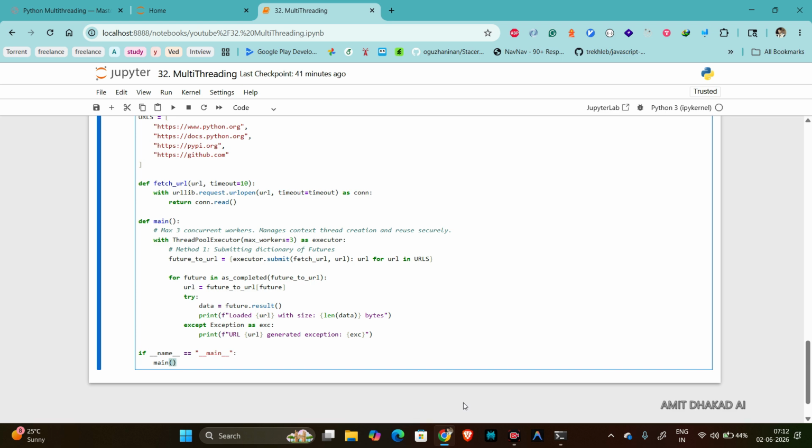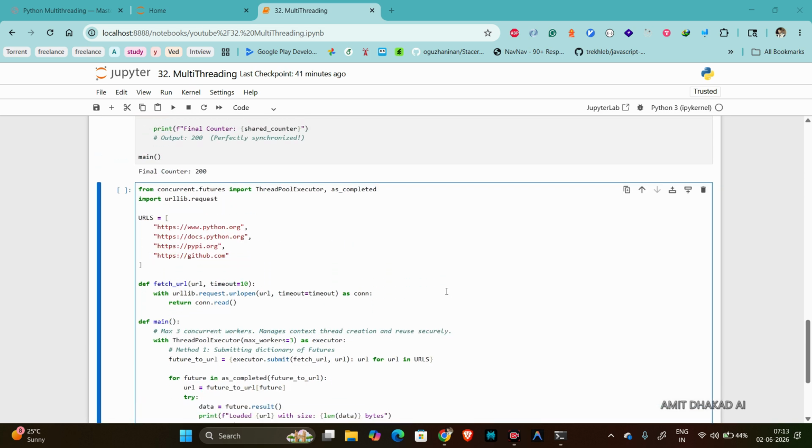So here you can see how we can create this. We have some URLs here. You can see we are importing ThreadPoolExecutor and as_completed from concurrent.futures, and requests. We have the URLs, and a fetch_url function here. With the URL it makes the request, passes the URL, and returns the content read. Okay. Next we have our main function.